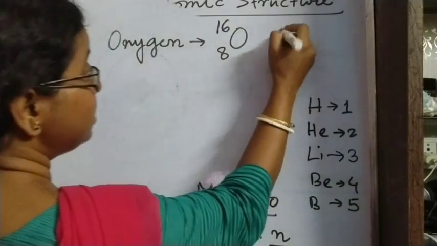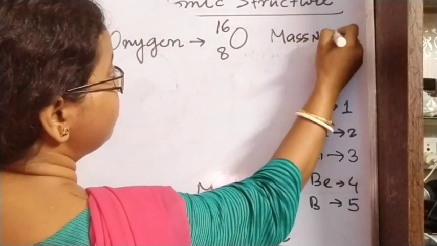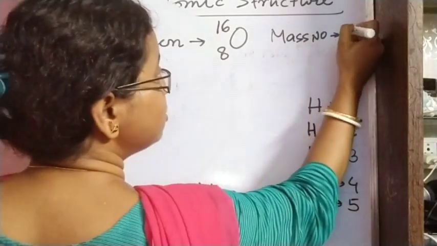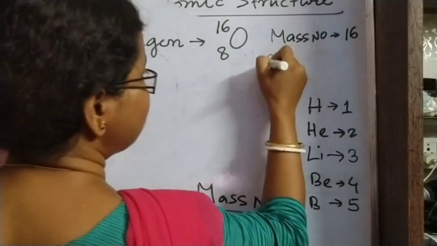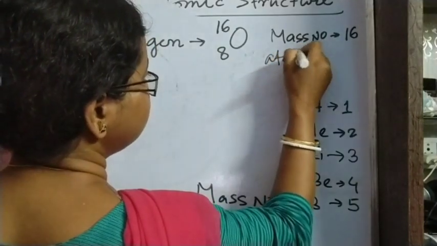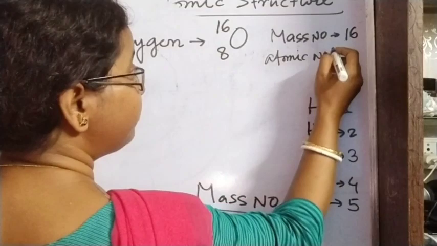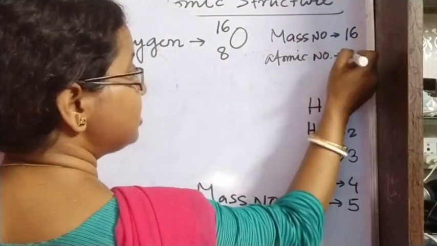Now from this we can write mass number. Mass number we will write at the top corner. So mass number is 16 for oxygen, and atomic number is Z, and mass number we represent as A. So atomic number is 8.